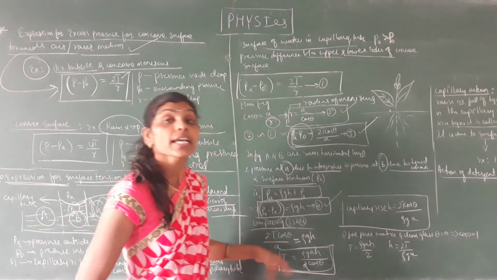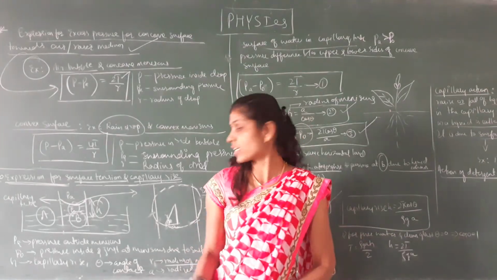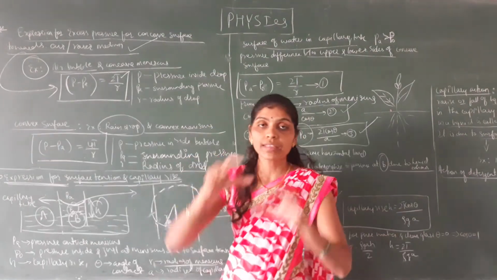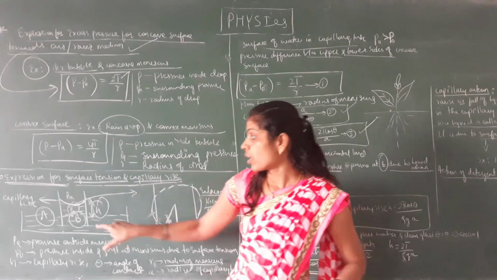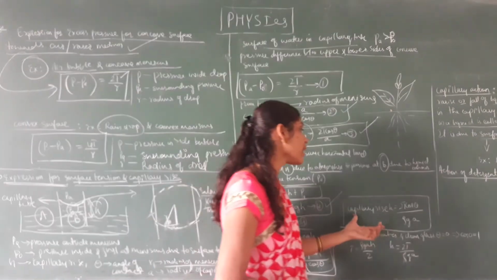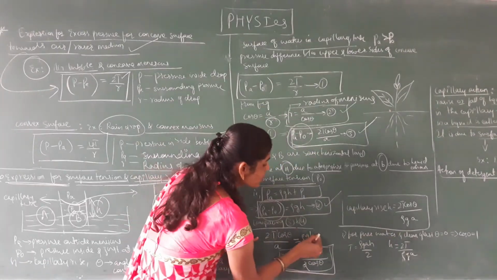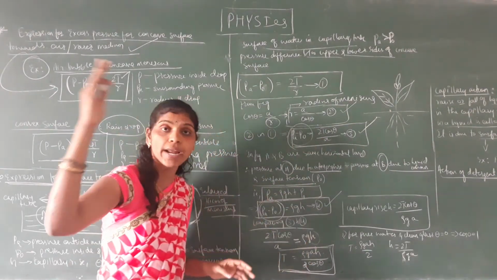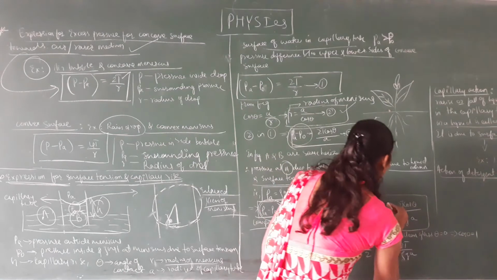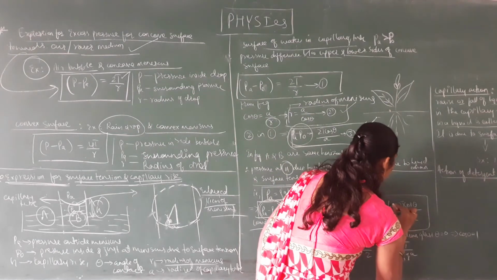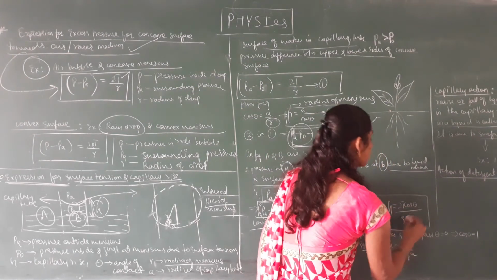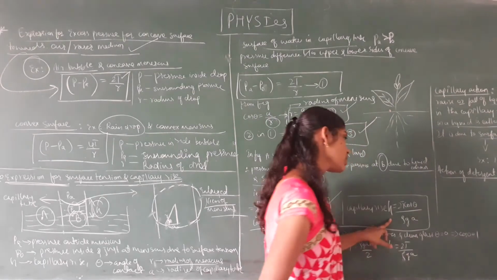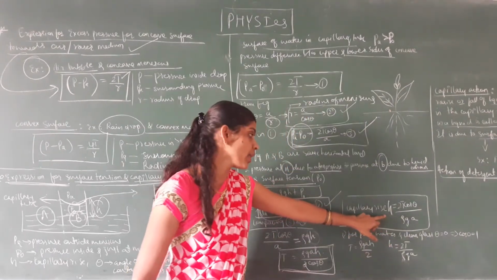Same thing, for the expression of capillary rise, that is represented by H, nothing but the height of the capillary rise. So if we want capillary rise H, keep H on the left hand side and all the terms are shifted to the right hand side. Then capillary rise is given by the formula H is equal to 2T cos theta divided by rho GA. So this is the expression for capillary rise.